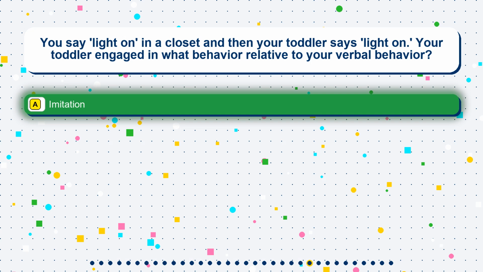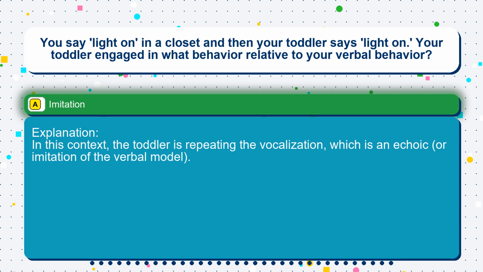The correct answer is option A. Imitation. In this context, the toddler is repeating the vocalization, which is an echoic, or imitation of the verbal model.